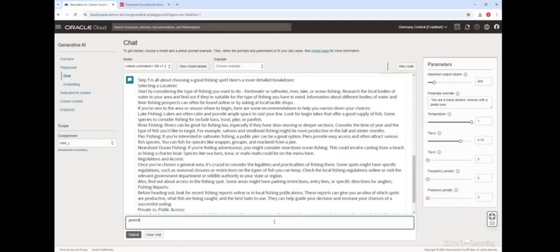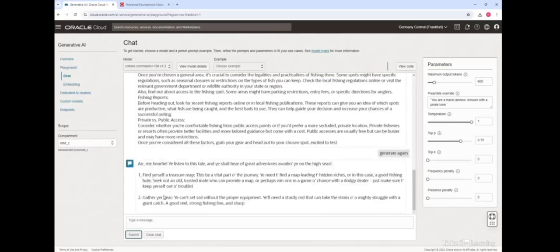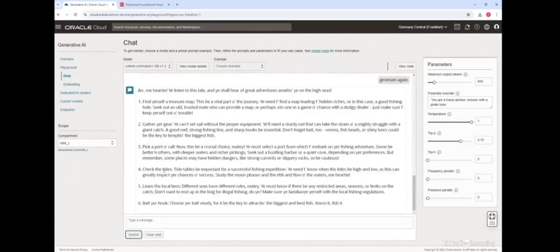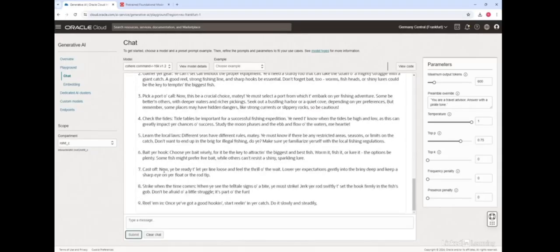And if you click generate again, which basically says that I want step 3 to be regenerated, you can now see that the output which comes is in a pirate tone, right? So you are changing the behavior of the model. But remember, we are not fine-tuning the model at this point. We are just changing the preamble, which changes the style or the tone of the model. And I can also change things like temperature, which basically decides how random the output is. So you could play around with these parameters.